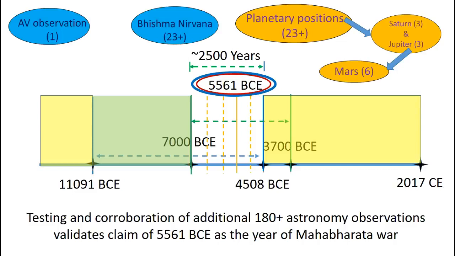I tested all these 180 plus observations, and they do corroborate and do validate 5561 BCE as the year of Mahabharata war.